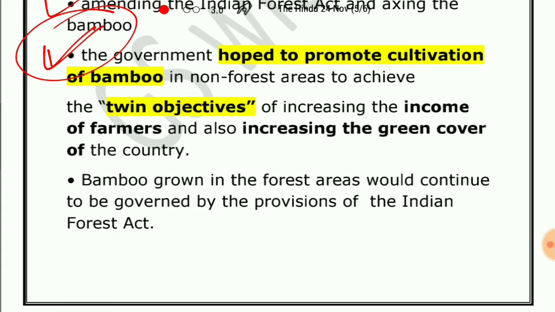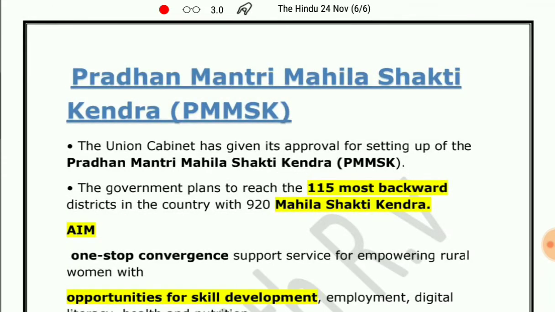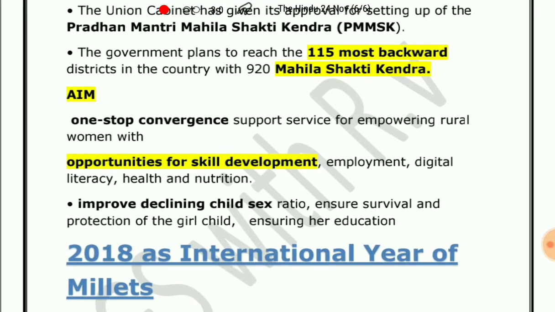Let's move to the next news item, that is related to Pradhan Mantri Mahila Shakti Kendra. The Union Cabinet has given its approval for setting up the Pradhan Mantri Mahila Shakti Kendra. What is it? It is a one-stop convergence support service for empowering rural women.